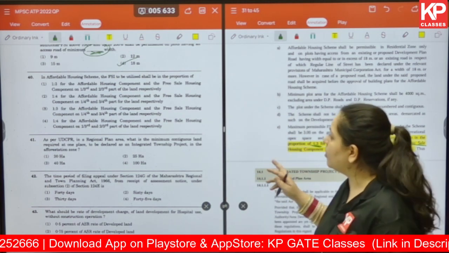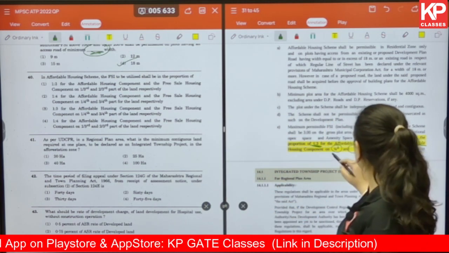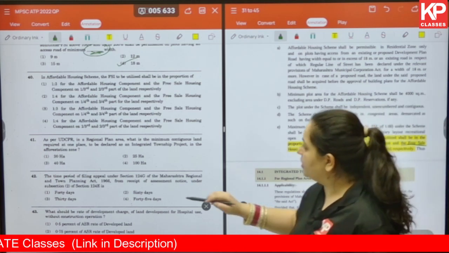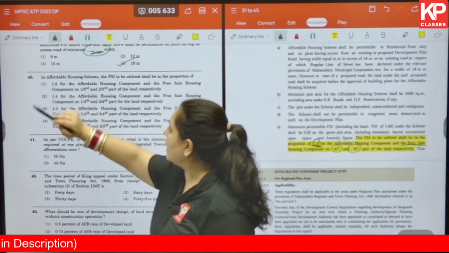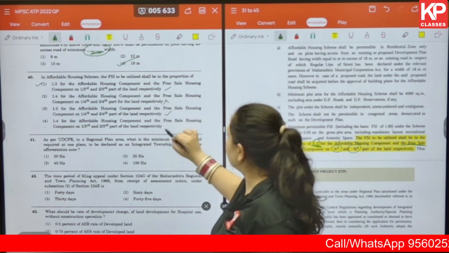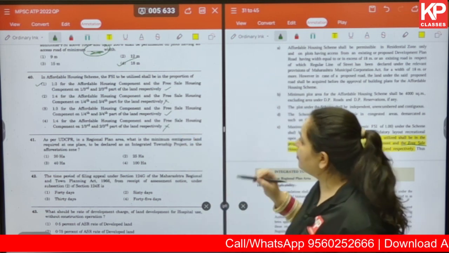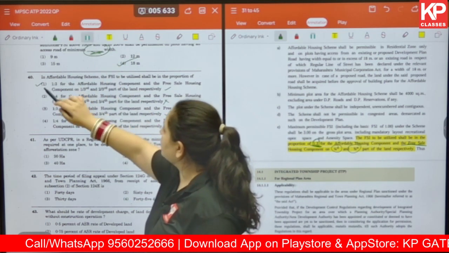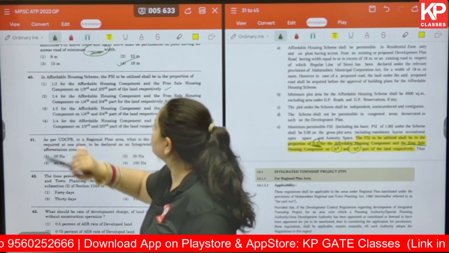So let's see what the options talk about. First of all, we are saying 1:3 is the ratio. So let's check. 1:3, okay, can be correct. 1:4 wrong, 1:3 correct, 1:4 wrong. So we've narrowed it down to option number 1 and option number 3. Let's read further into this.